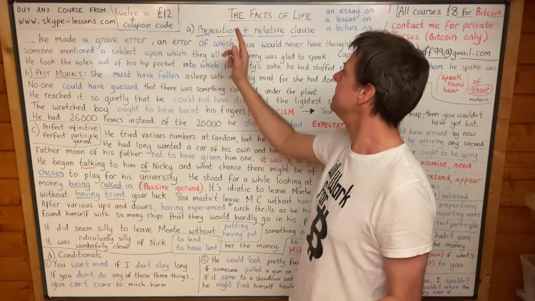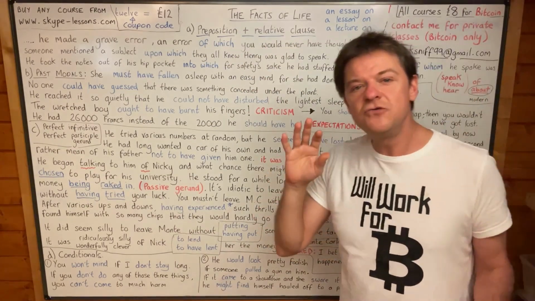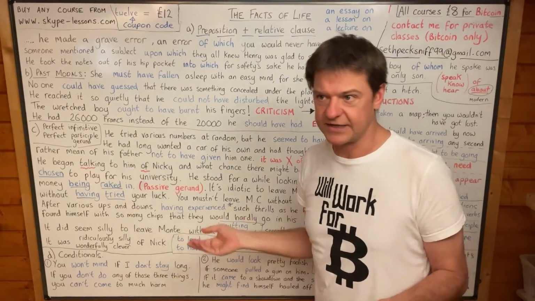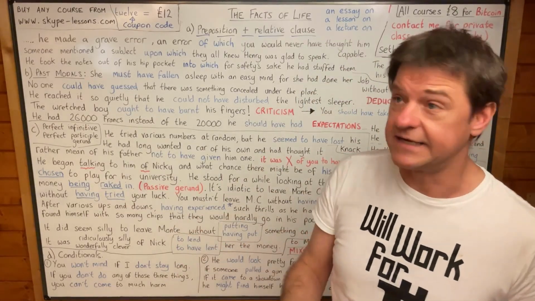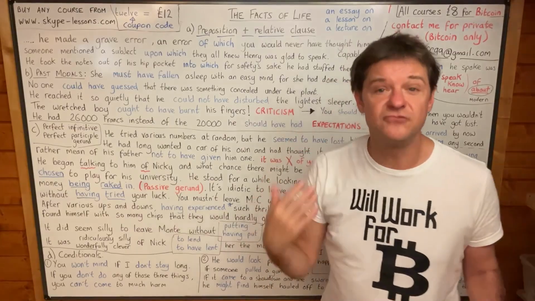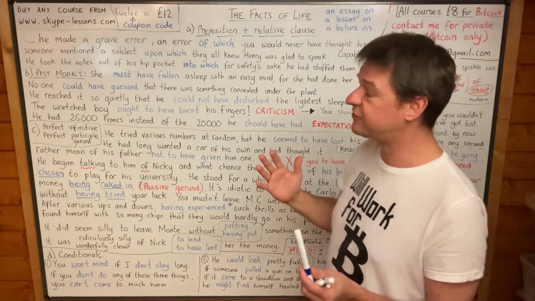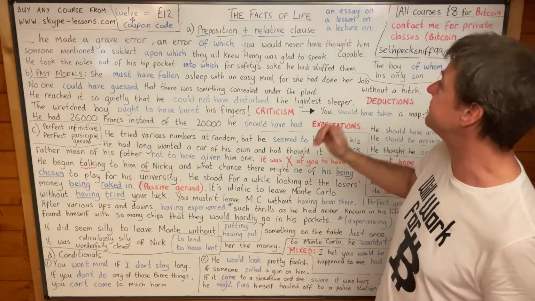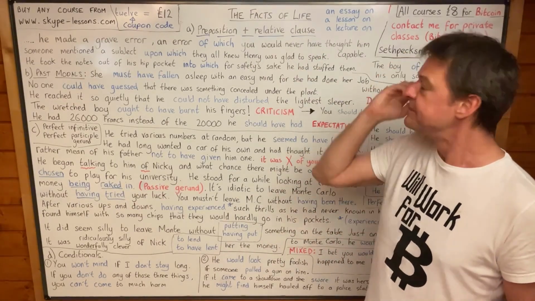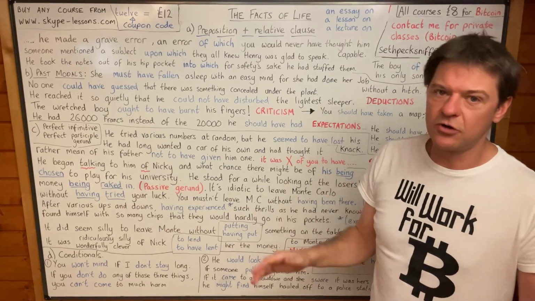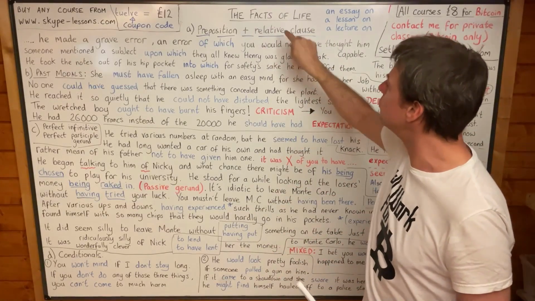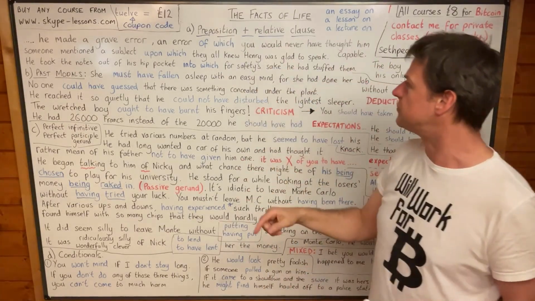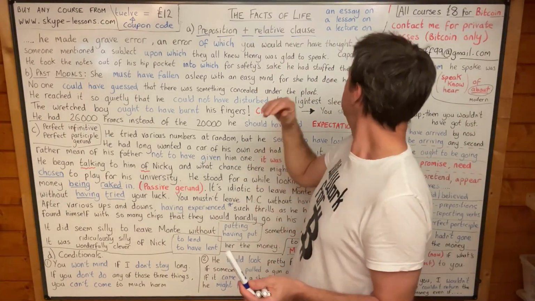Now the first topic, preposition and relative clause, you rarely hear preposition and relative clause in spoken English. You very often read preposition and relative clause in written English, okay? And so that's where you see it, and we see it many times in Somerset Maugham's The Facts of Life. In everyday English, it's more common for people to use relative clause and then the preposition, and not preposition and relative clause. So let me show you what I mean.